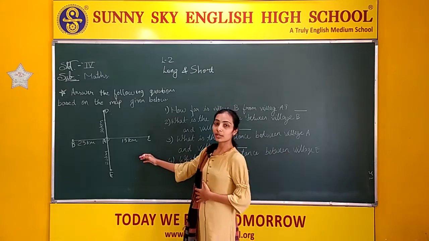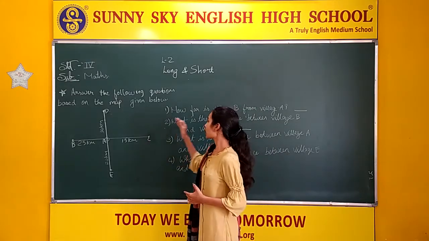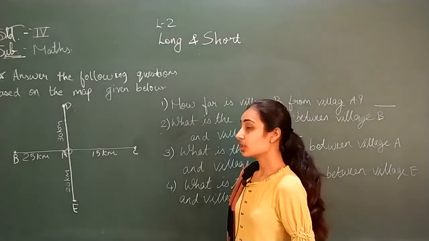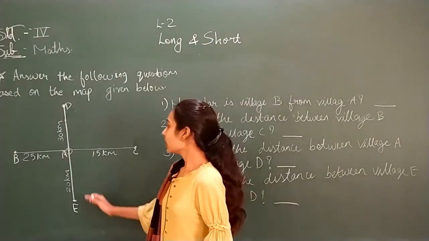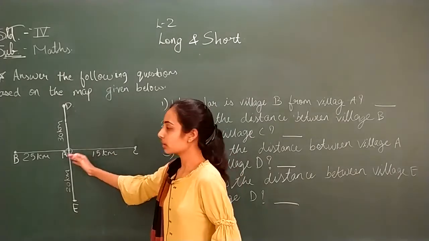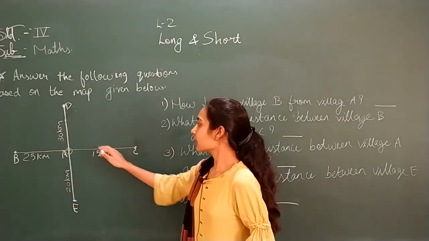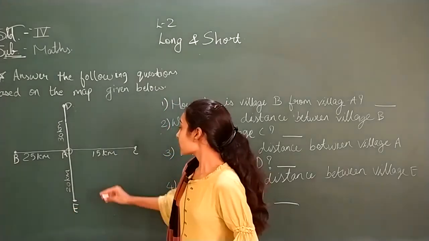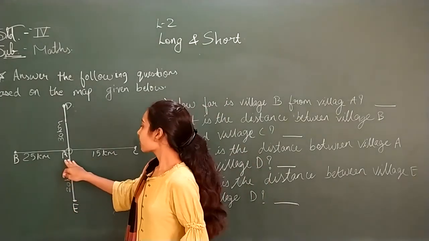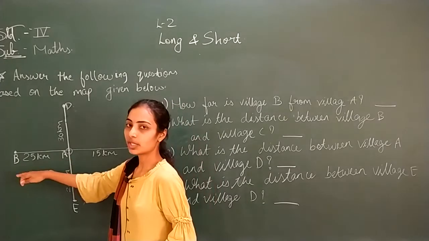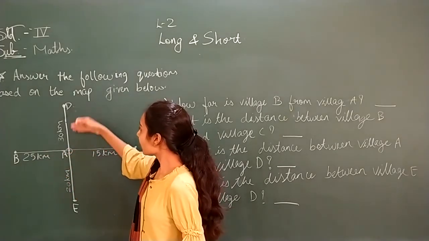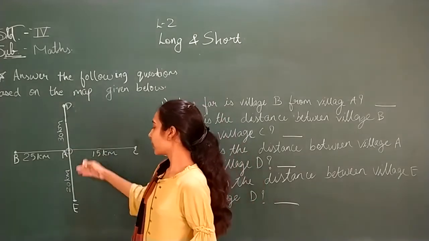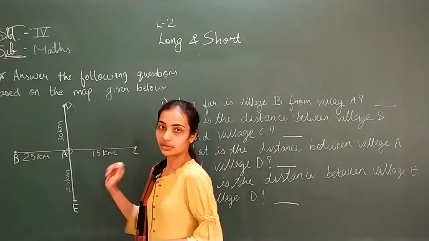See, here is a map given. You have to answer the questions according to this map. Let us study the map first. See, here the village is A, B, village C, village D, and this one is village E. Let us see the distances between the villages. Distance between village A and B is 25 km. Between A and D is 30 km. A and C is 15 km, and A and E is 20 kilometers.